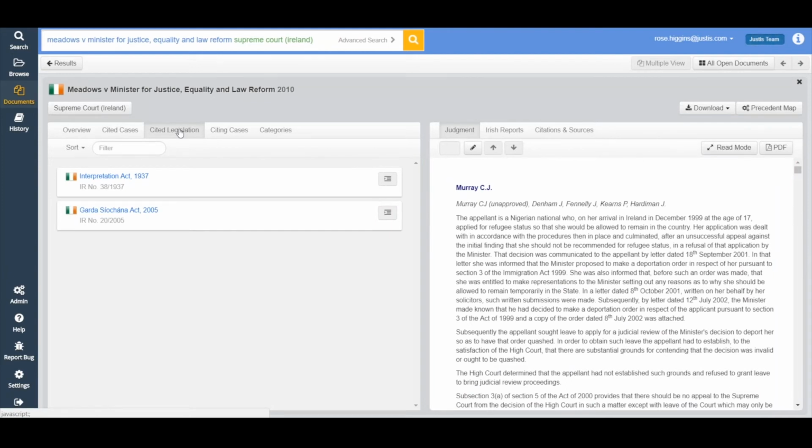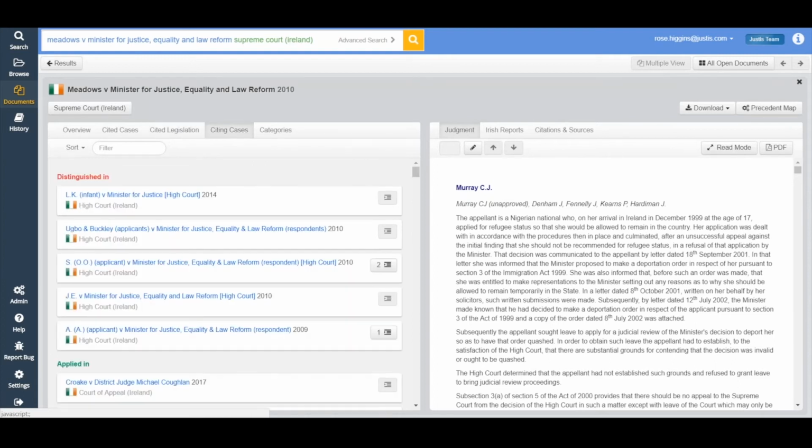The next thing that we have over here is the citing cases. So of course these are the cases that since Meadows went to court in 2010, these are the cases that have referred to it. So you can see there are quite a few that have been distinguished. This time any negative cases come to the top of your search, because if your case has been overruled, you want to know about it. And actually a new feature on JustisOne, if a case has been overruled, you'll get a warning here in red to tell you that it's been overruled and when it was overruled as well.